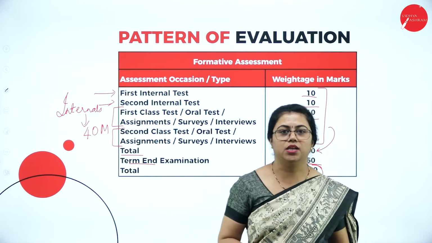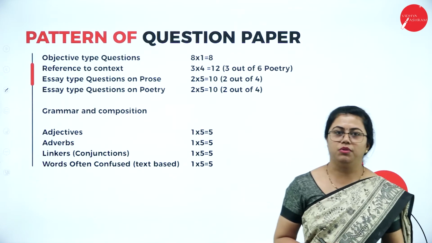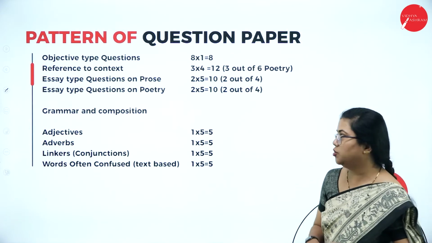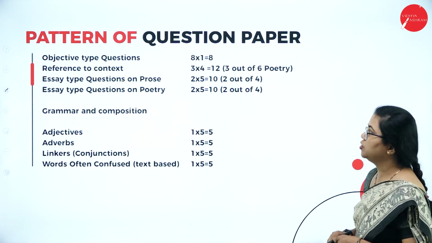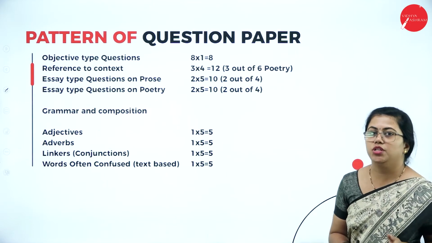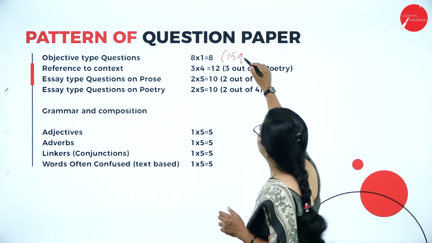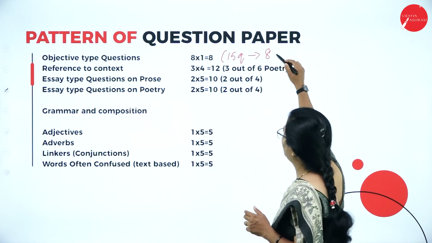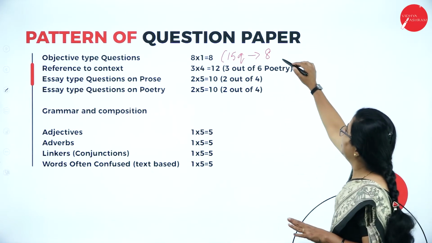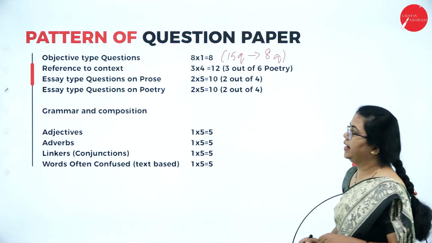We need to understand the question paper pattern also. Like before, you have the same type of pattern this time for the question paper also. You will have objective type questions for 8 marks. You will have 15 questions here, and you will have to answer any 8 questions.